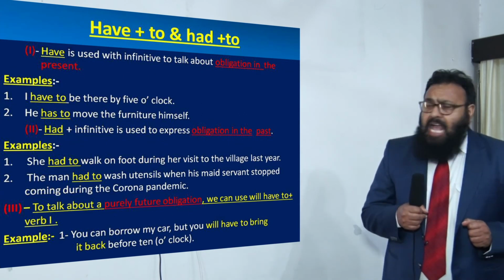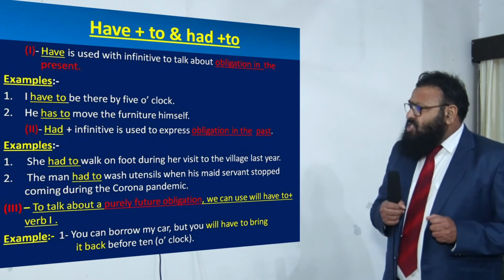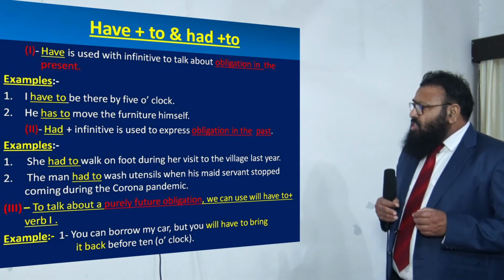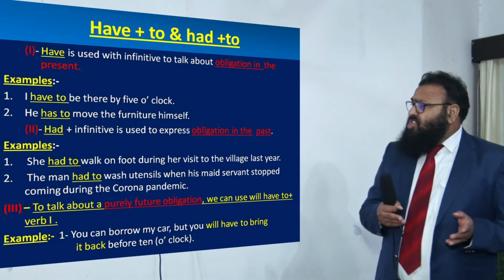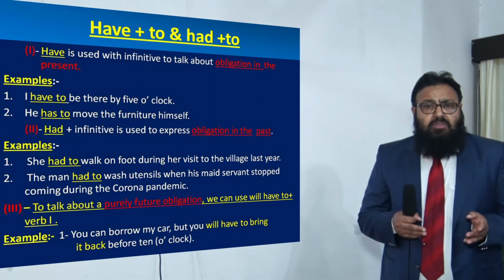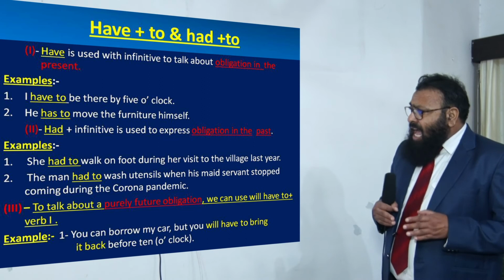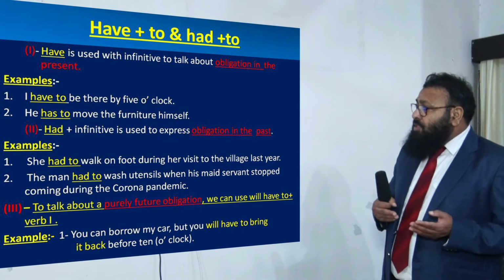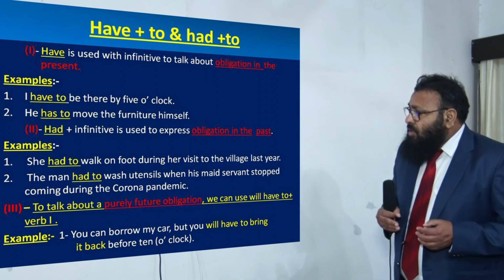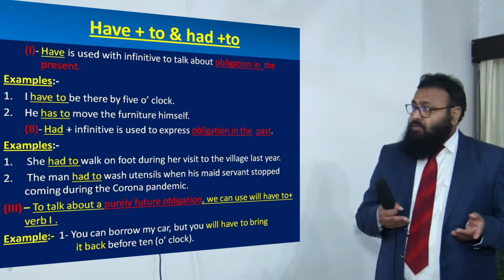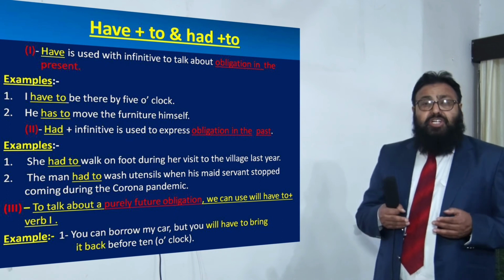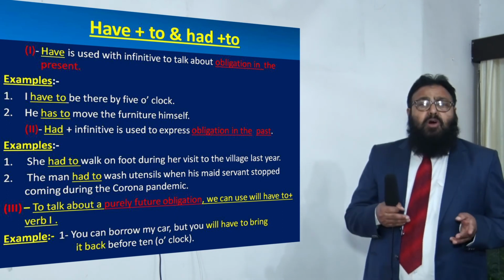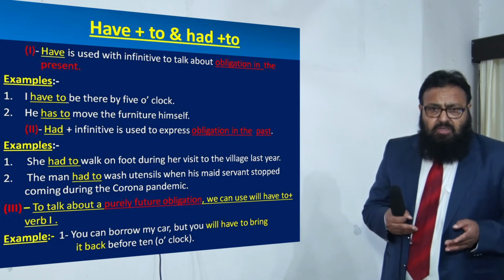Now, if have is used with to, or had to, what does it indicate? Have is used with the infinitive to talk about obligation in the present. Examples are, I have to be there by 5 o'clock. That means I must be there by 5 o'clock. He has to move the furniture himself. That means he must move the furniture himself. Now, have to, has to is talking about the obligation in the present.